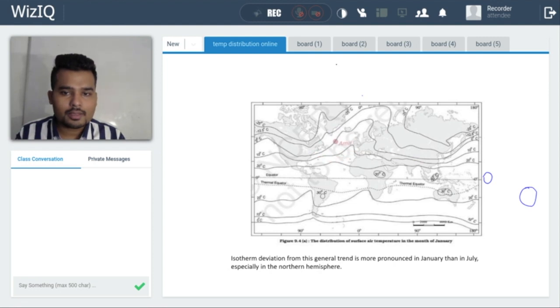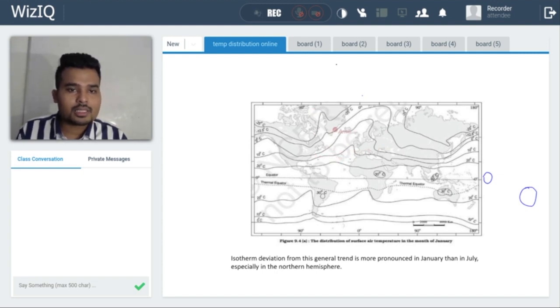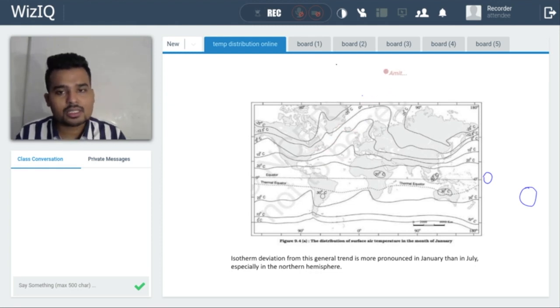Now let's talk about the oceans. In the oceans right now, temperature will be more as compared to the land. If temperature is more, then it shifts towards the pole because poles are cooler. To make it neutral, it moves towards the pole. That's why the bending is towards the pole. Getting?